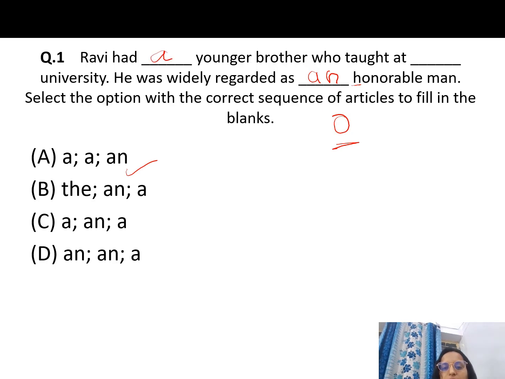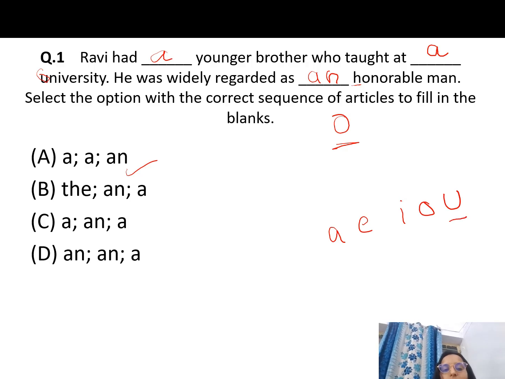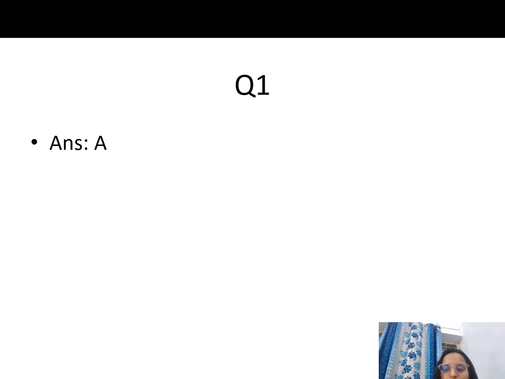You can see here Y is a consonant, so a will be used: who taught at a university. Here also a will come. Now you can see U is there, which is one of the vowels, A, E, I, O, U. But the important thing in using the article is that we have to see the sound also. University has the sound of Y, and Y is a consonant. So it will be a university. The correct answer will be option A. So question one, the correct answer is A.